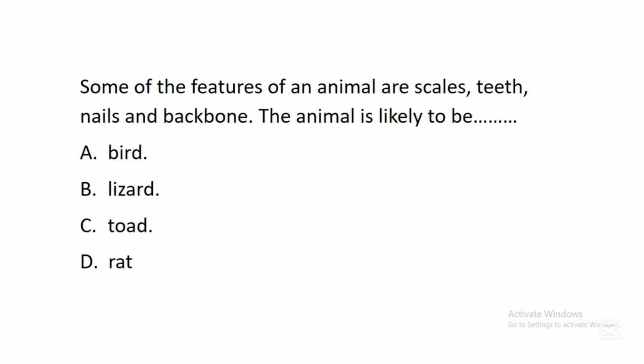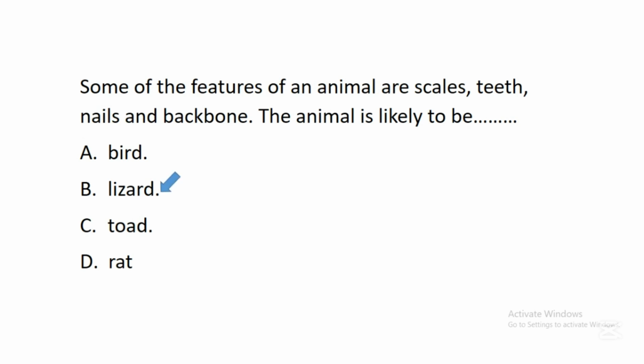The next question says, some of the features of an animal are scales, teeth, nails, and backbone. The animal is likely to be dash: A, bird, B, lizard, C, toad, D, rat. In this question, the correct answer is B, lizard.